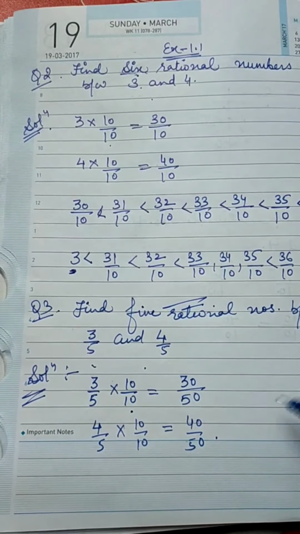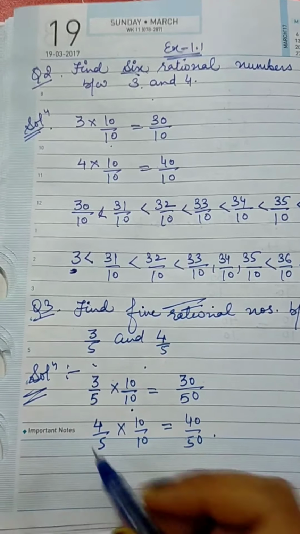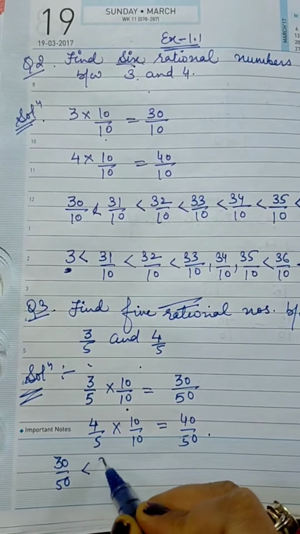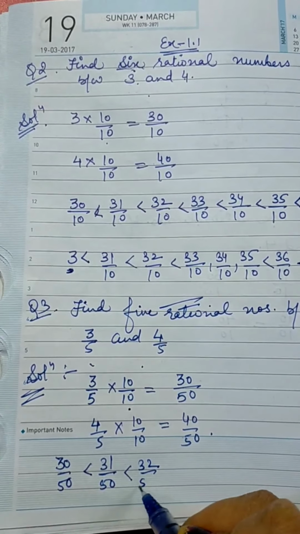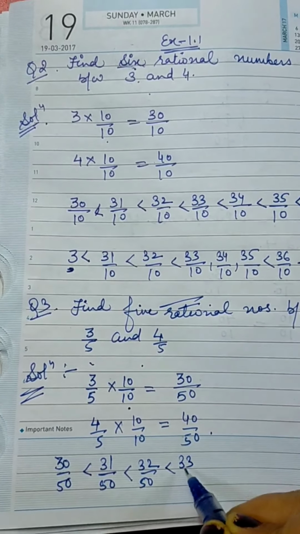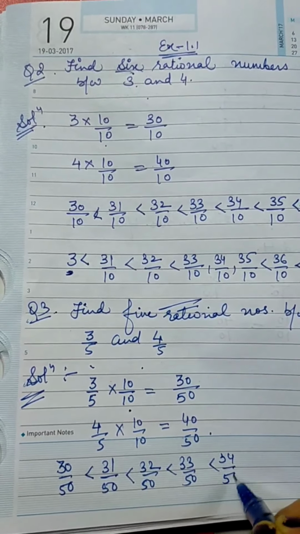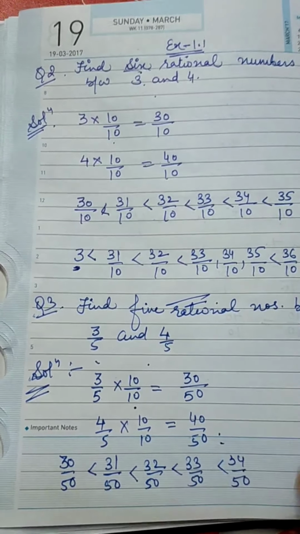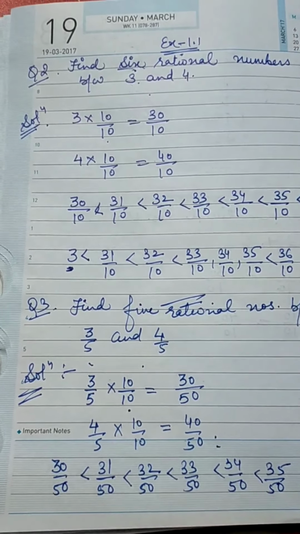So I have to write 5 rational numbers between these two numbers. I hope you can easily find them now. 30 by 50, next is 31 by 50, 32 by 50, 33 by 50, 34 by 50. You just have to take care that the denominator should be the same. Here 50, here also it is 50. 35 by 50.